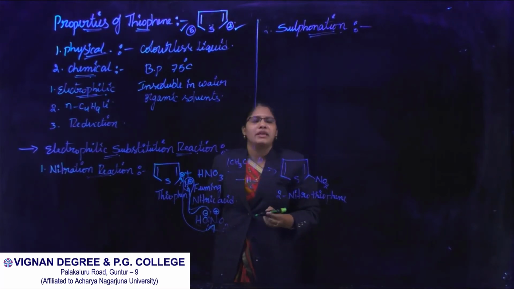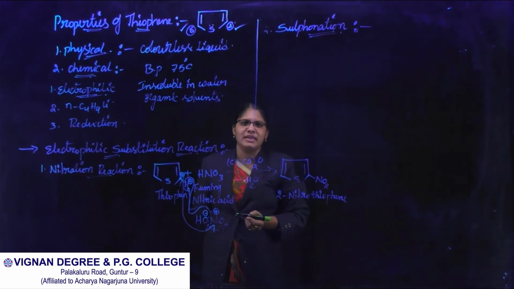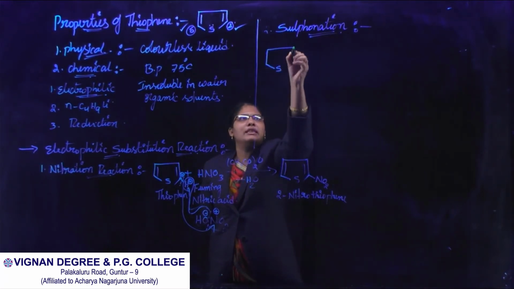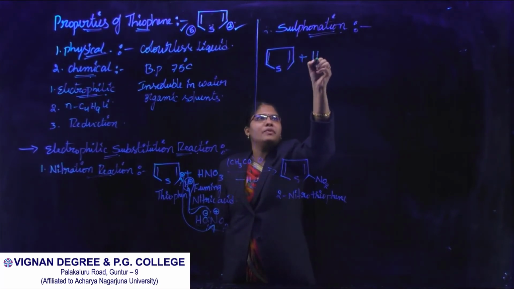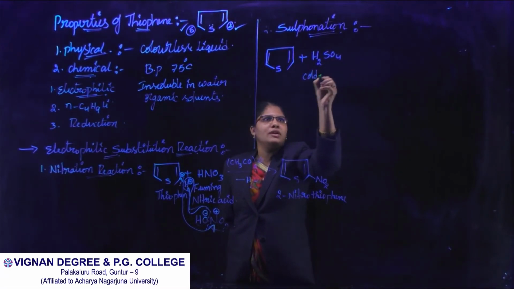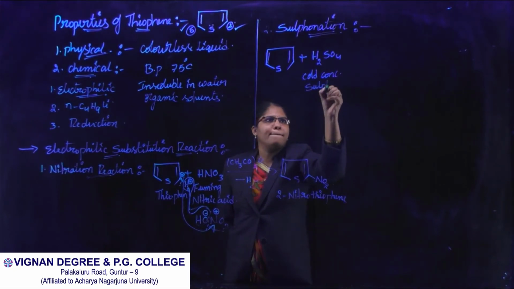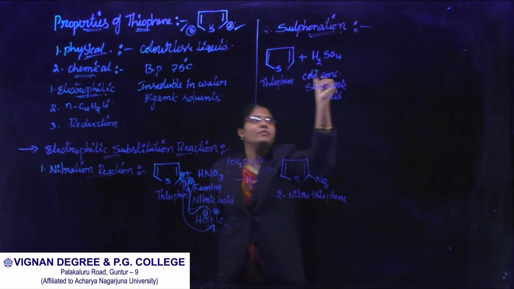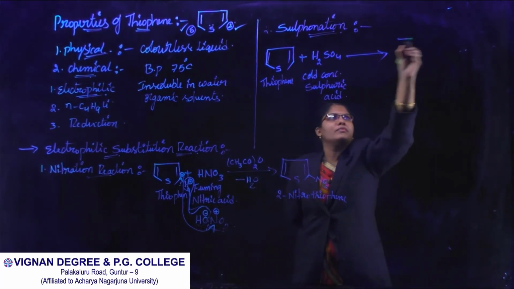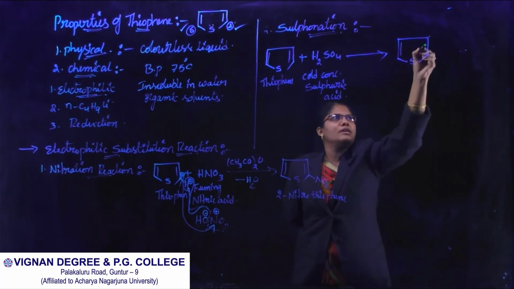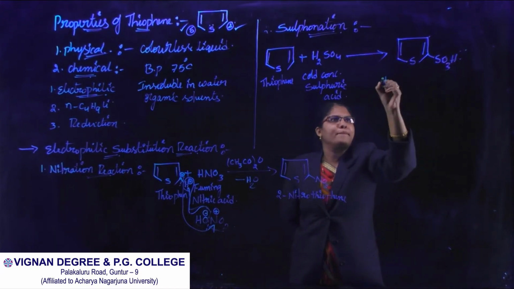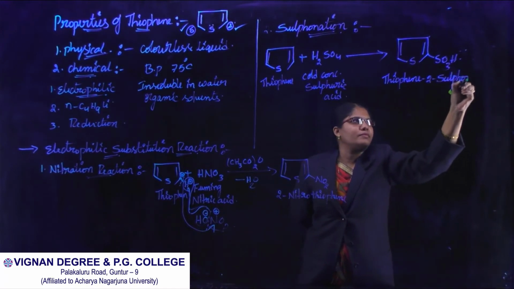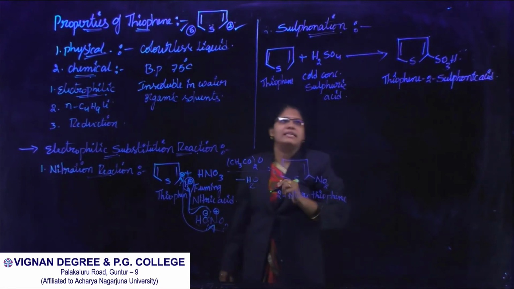Next reaction is sulfonation. In sulfonation, thiophene reacts with cold concentrated sulfuric acid and is converted into thiophene-2-sulfonic acid. Let us see the equation. This is thiophene, which reacts with H2SO4, cold concentrated sulfuric acid, and it is converted into thiophene-2-sulfonic acid.